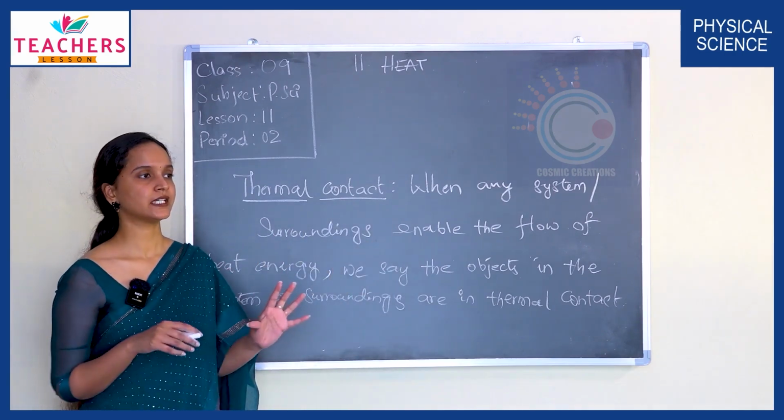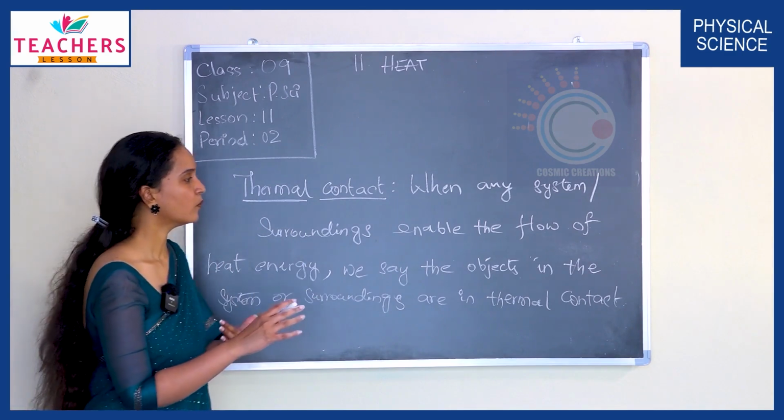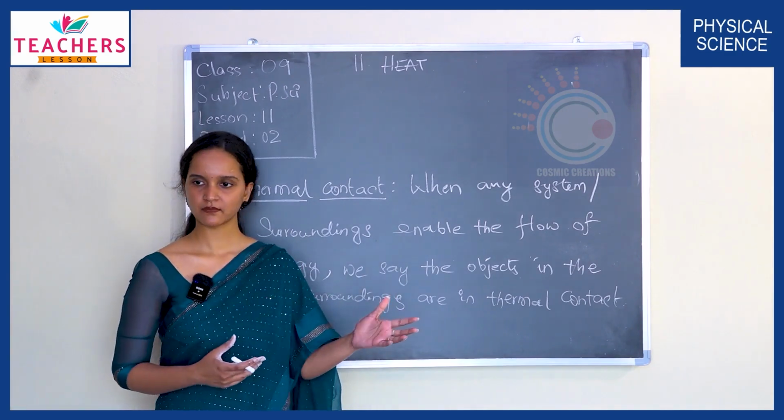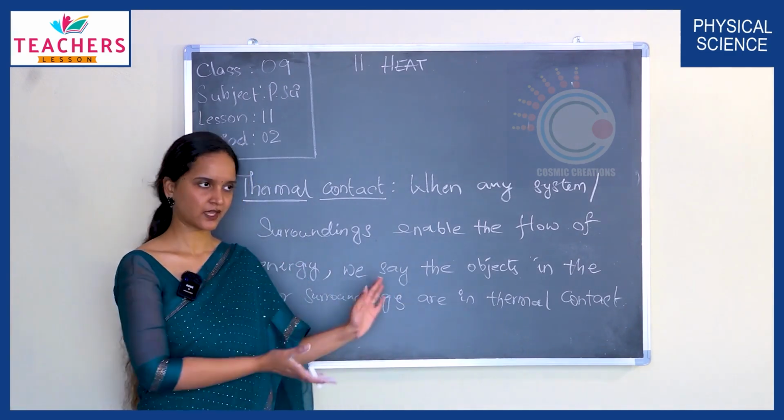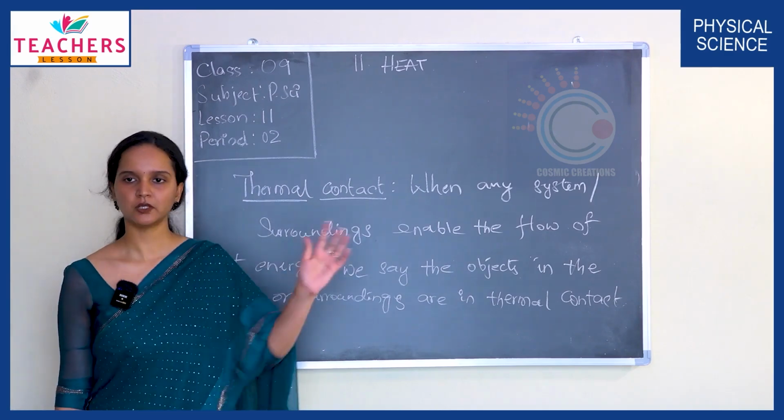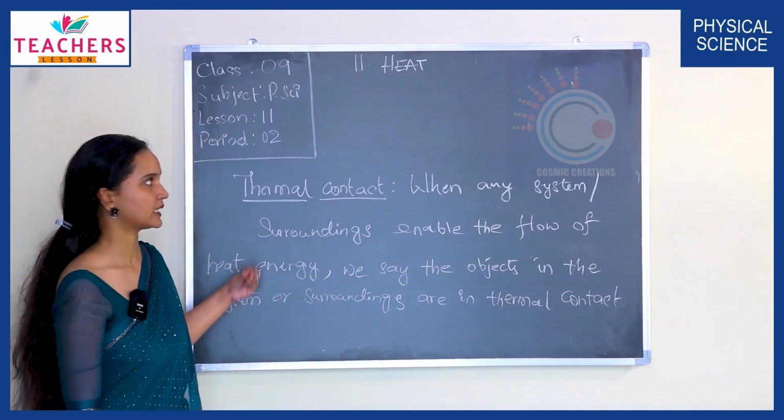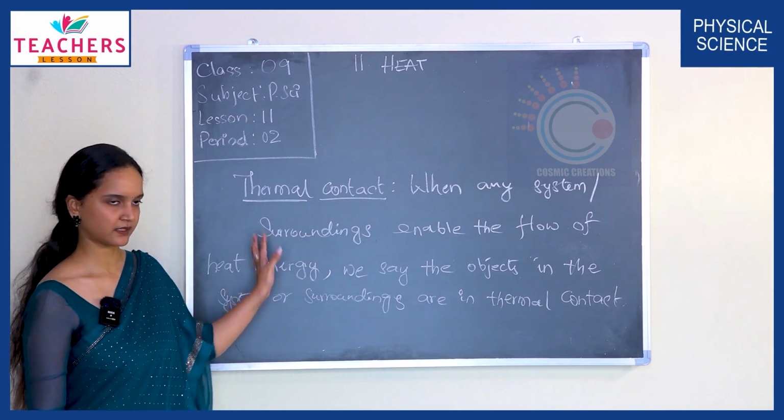That means the heat energy moves or flows. There is no obstruction to it. So that is thermal contact. You will be hearing this word frequently while studying this chapter.